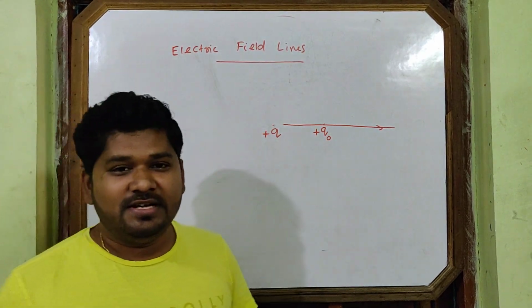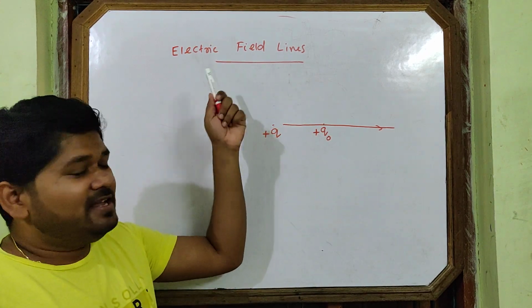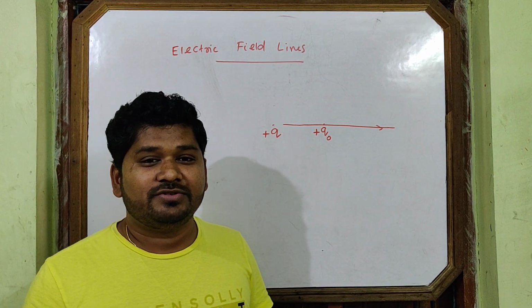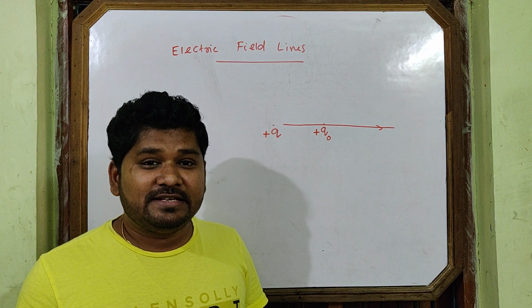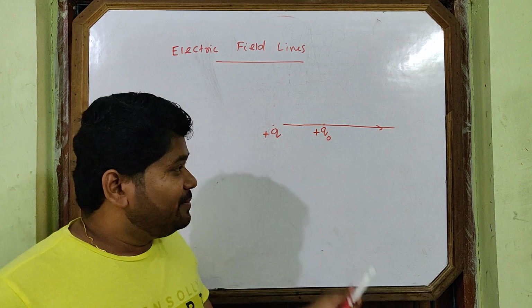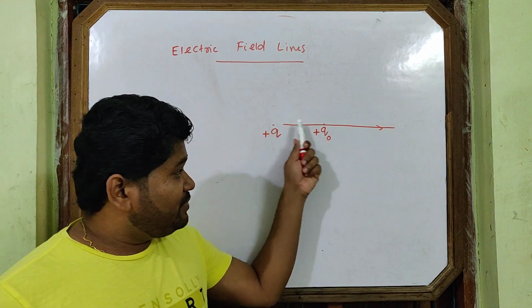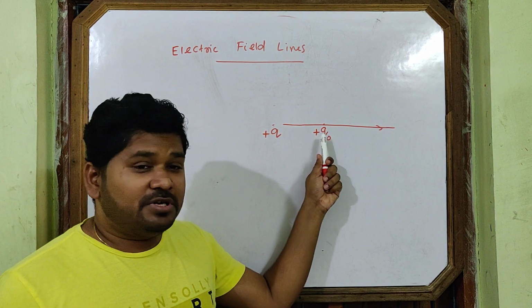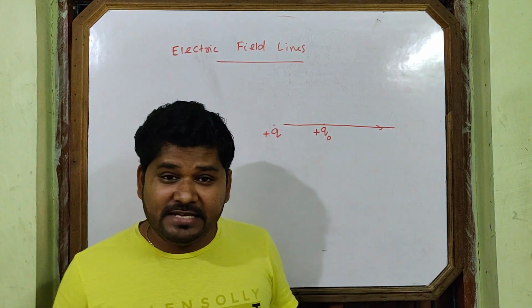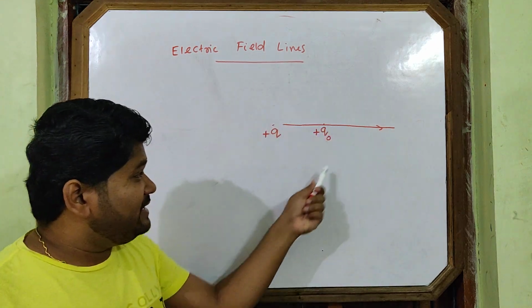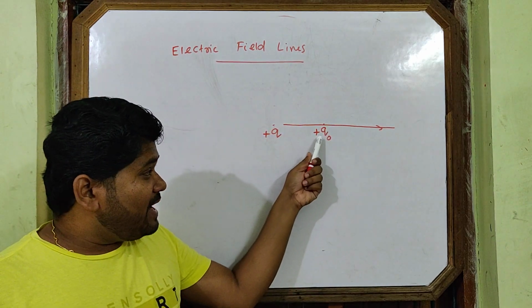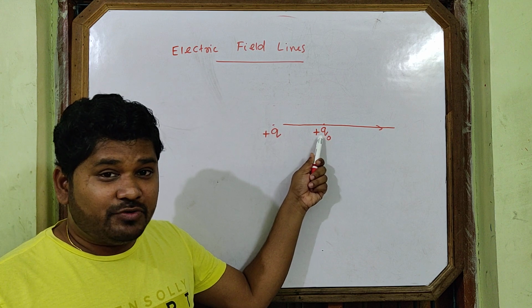This path is called electric field lines or lines of force. So what is an electric field line? Path followed. You can add the definition: path followed by a unit positive charge placed in an electric field, provided it is free to move.